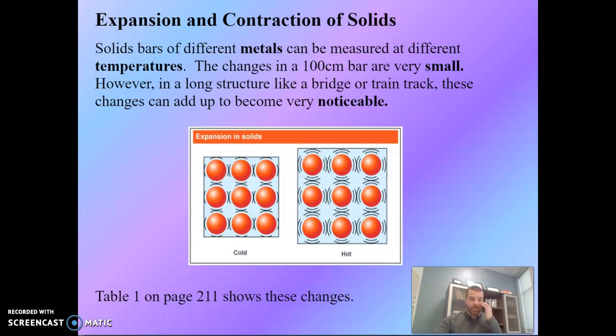So solid bars of different metals can be measured at different temperatures. The changes in a 100 centimeter bar are very small. However, in a long structure like a bridge or a train track, these changes can add up to become very noticeable. So here we see the two examples where it's cold, where it's mini vibrations, and then as energy increases, when it's hot or hotter, you see the change in volume, the expansion occurring.